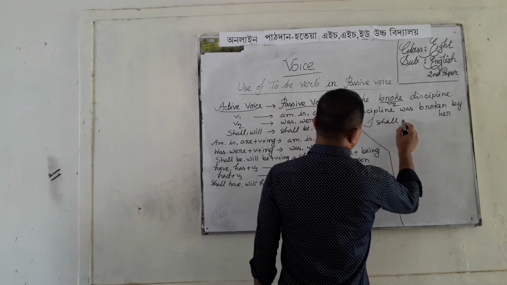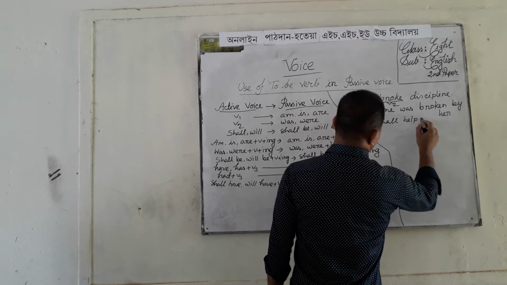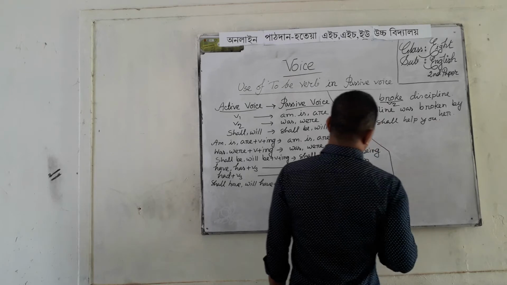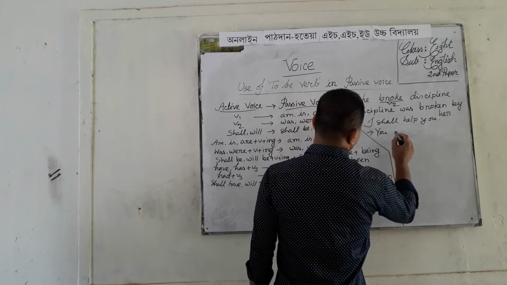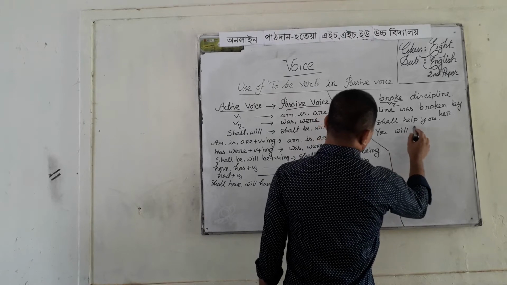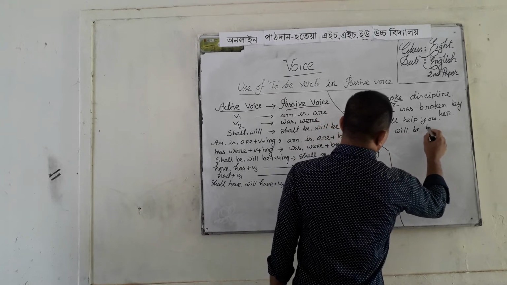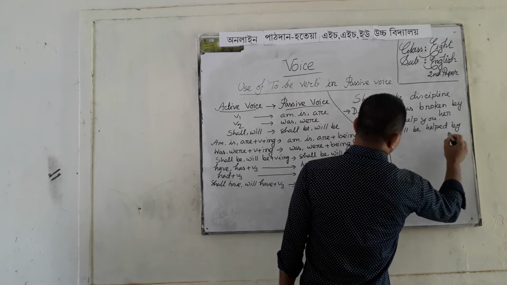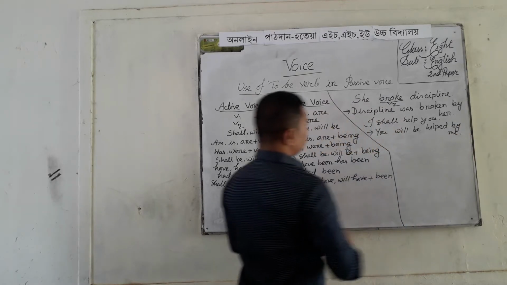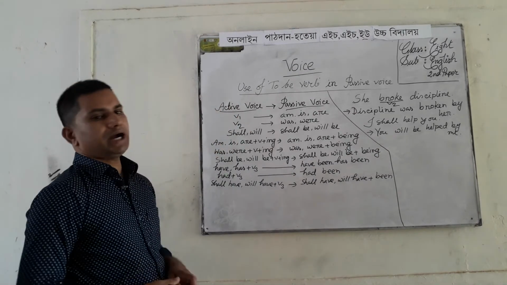I shall help you. Then passive voice will be: you will be helped by me.